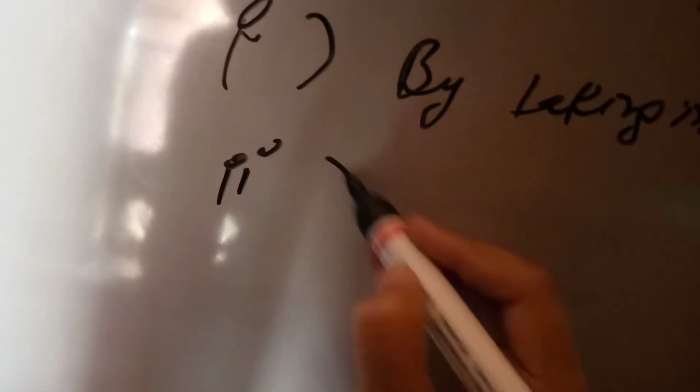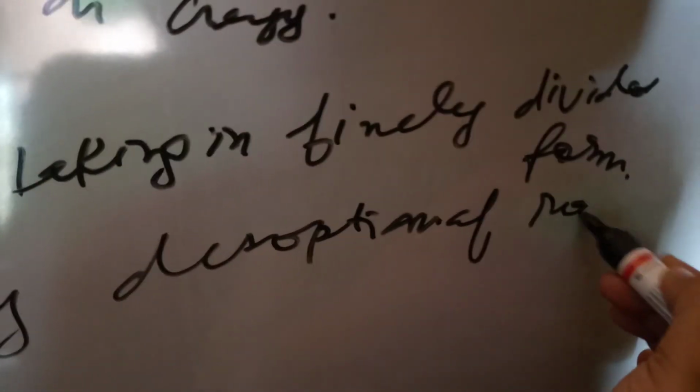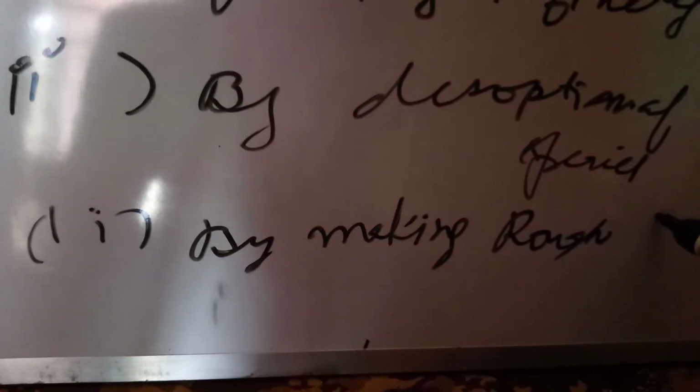The second method is by removing the adsorbed reacting species, that is desorption. And the last one is by making the surface of the adsorbent rough. So this is a very important question, so you can write it down.